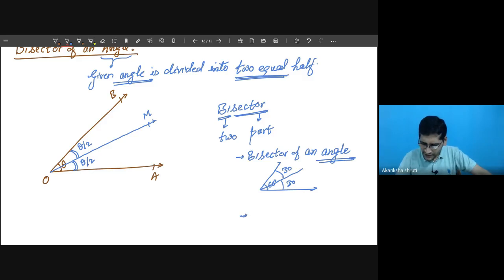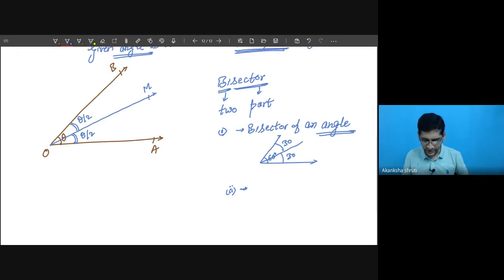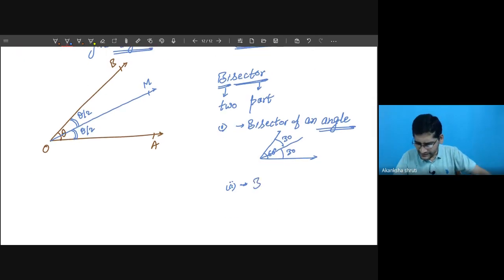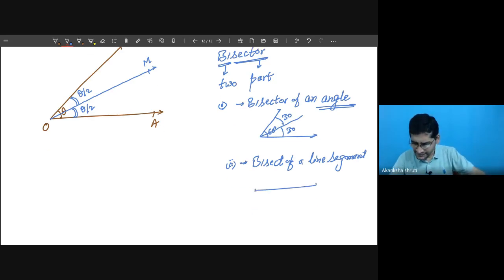Similarly, it is also possible that there could be a bisector of a line segment. The term bisector simply means dividing into two. That trick you have to keep in mind. Say bisector of a line segment. Line segment means you have to take a particular length or piece of line. It must have some measured value. Let us call this just 6 centimeter.